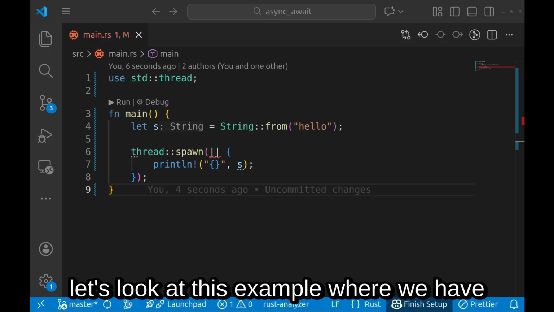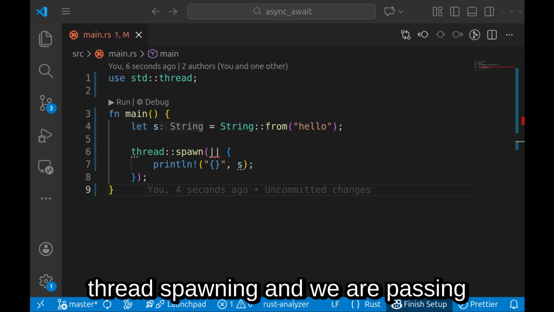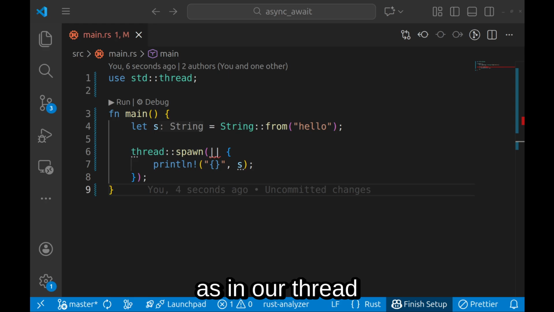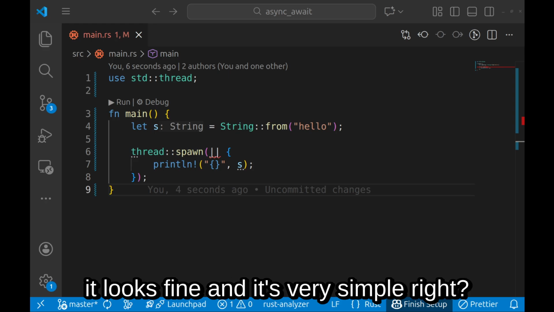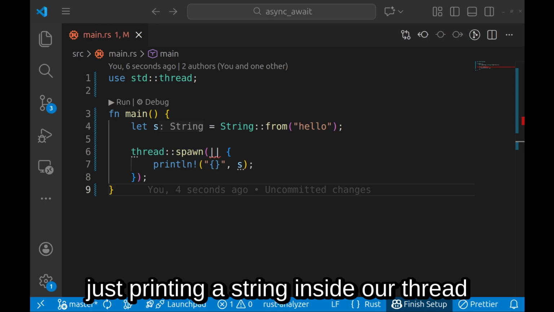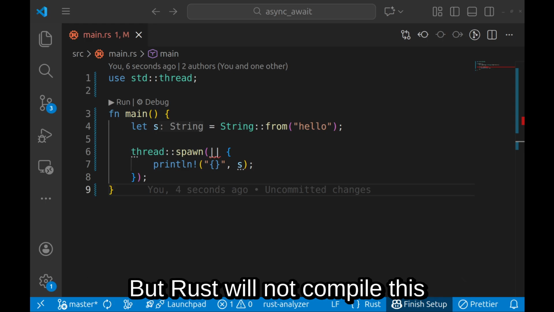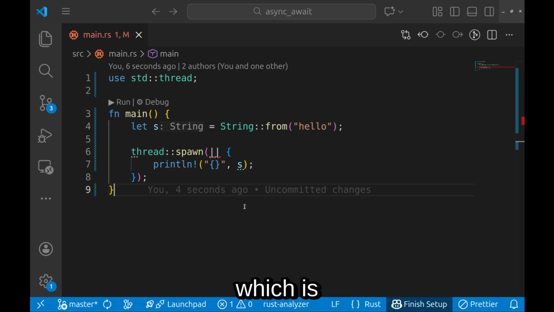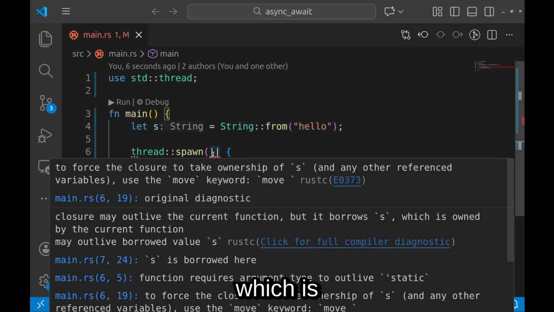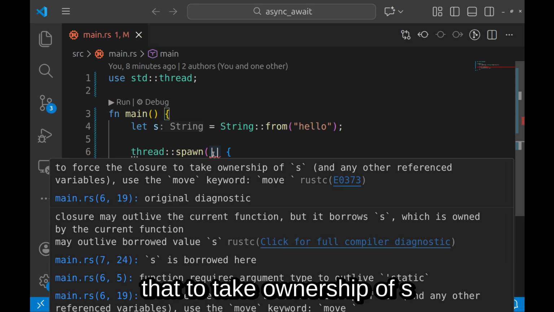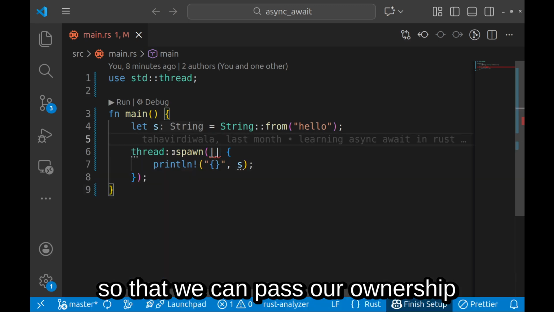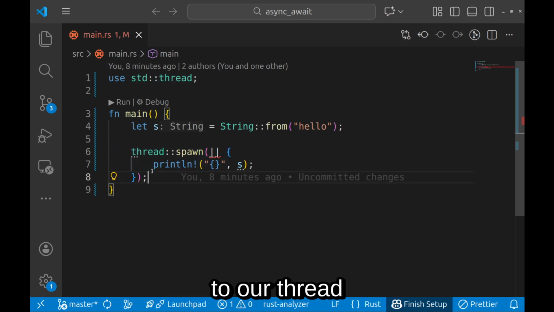So let's look at this example where we have thread spawning and we are just printing a variable s in our thread. It looks fine and it's very simple, right? Just printing a string inside a thread. But Rust will not compile this. Actually, it's giving an error right now, which is that to take ownership of s, we have to use the move keyword so that we can pass our ownership to our thread.